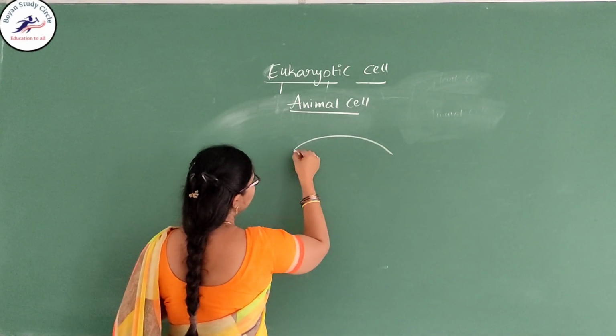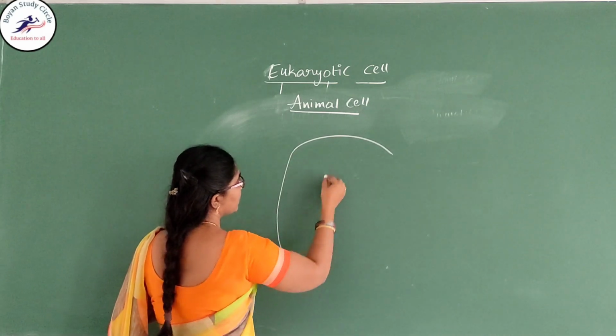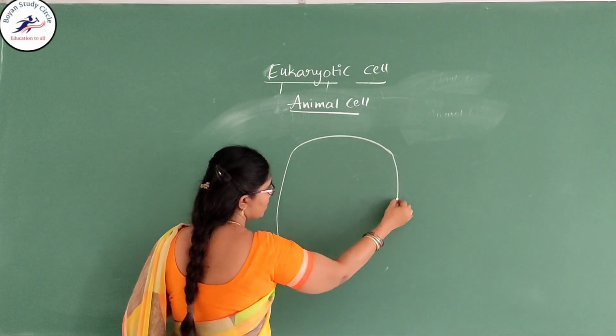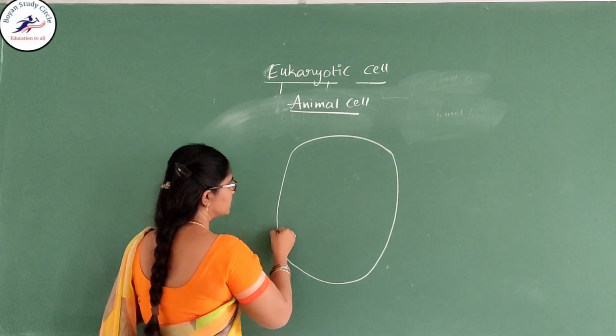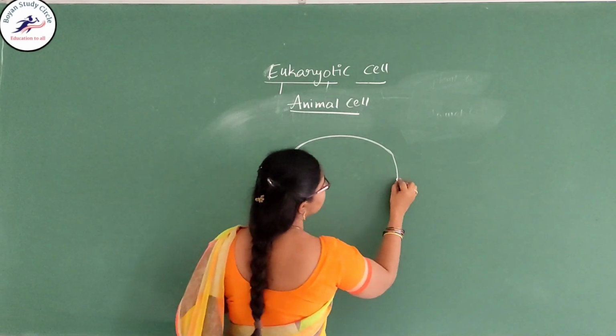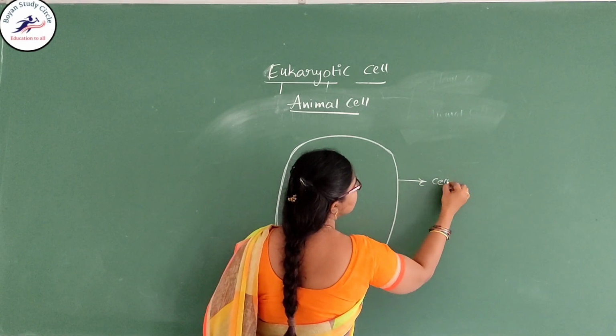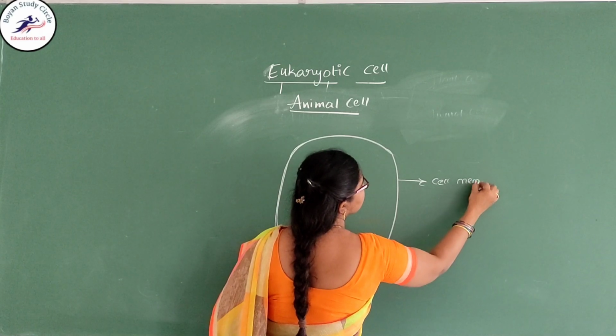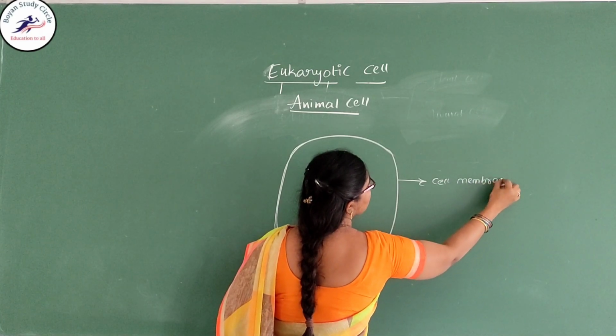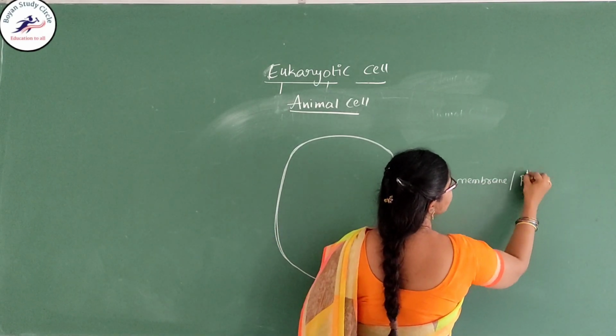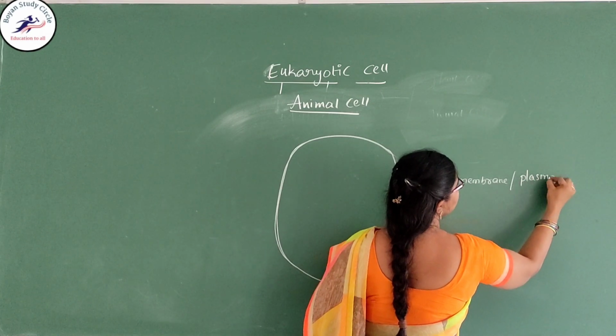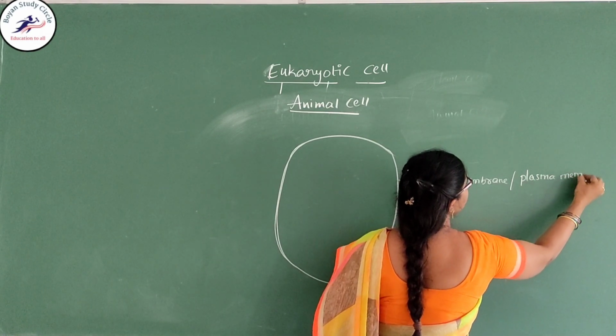This is the outer membrane. This outer membrane is said to be the cell membrane, and it is also called the plasma membrane.